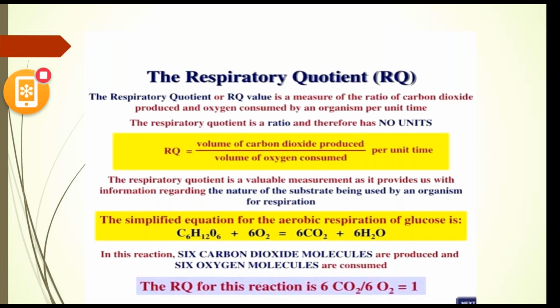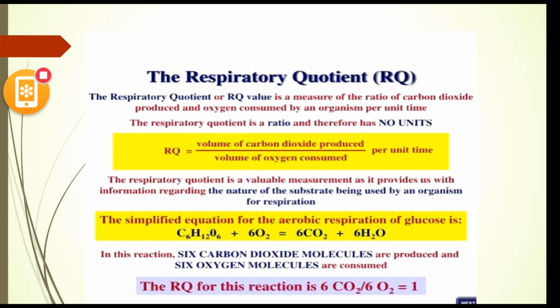Respiratory quotient value is measured by the ratio of carbon dioxide produced and oxygen consumed by an organism per unit time. Here, the respiratory quotient is measured by the number of carbon dioxide molecules liberated divided by the number of oxygen molecules utilized. This applies to carbohydrates, organic acids, fats, proteins, and some succulent plants.